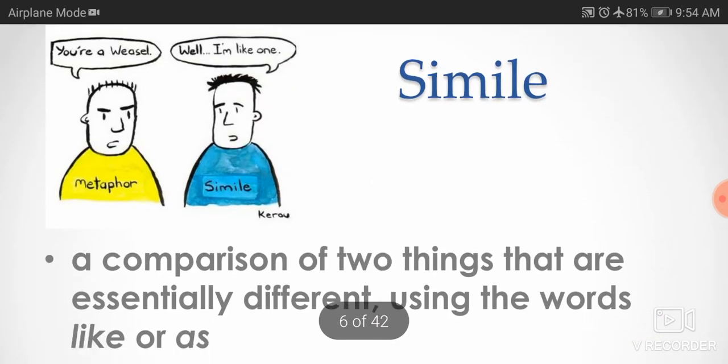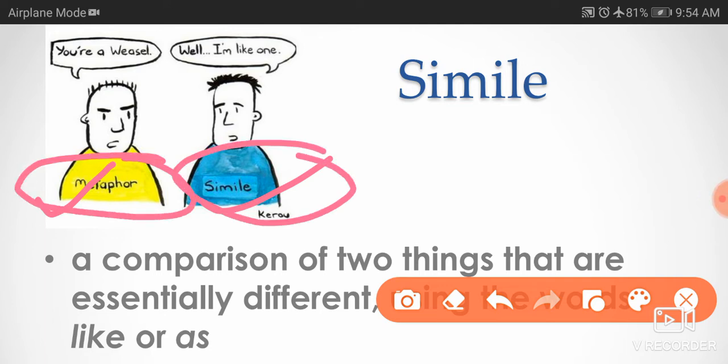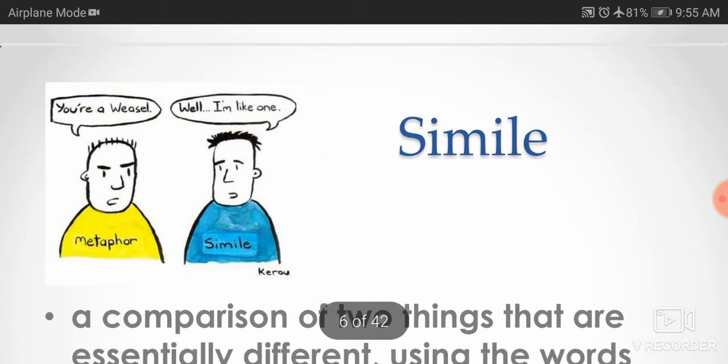Come to the next, simile literary device. Here you see these are two: one is metaphor and second is simile. Actually, simile and metaphor both are literary devices which show comparison, comparison between two different kinds of things.